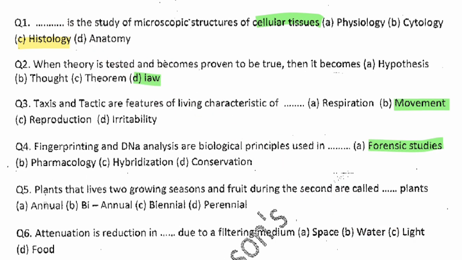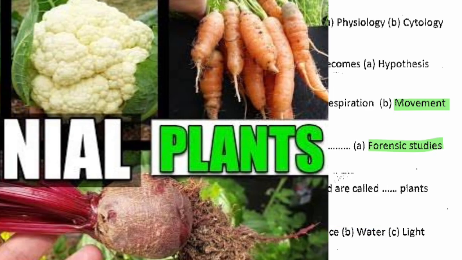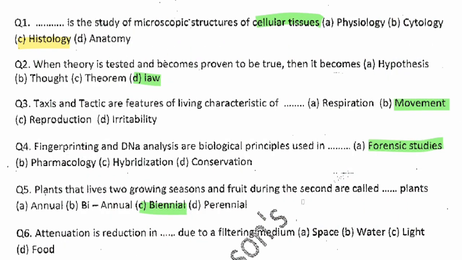Question number 5. Plants that live 2 growing seasons and fruit during the second year are called dash plants. The question emphasizes 2 growing seasons. That is the underlined word there. So the answer is biennial plants. Now, annual plants live 1 year, biennial plants 2 years, perennial plants 3 and above years. So the answer there is clearly biennial plants.